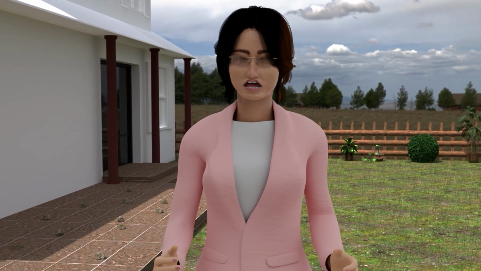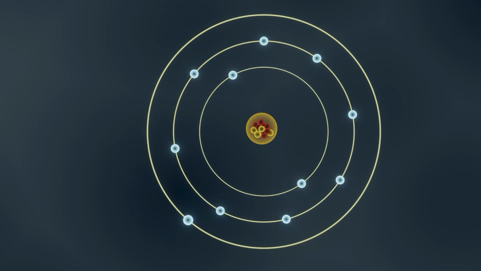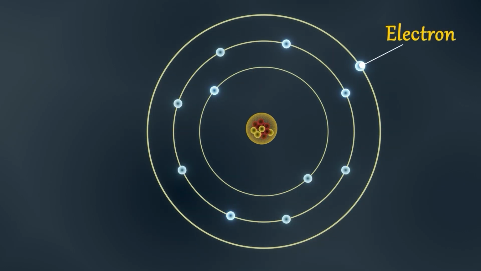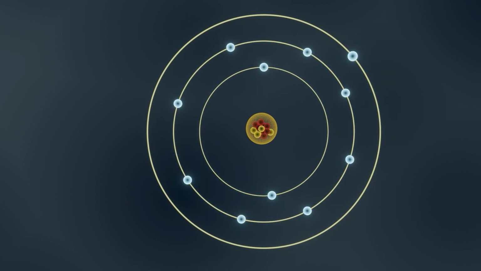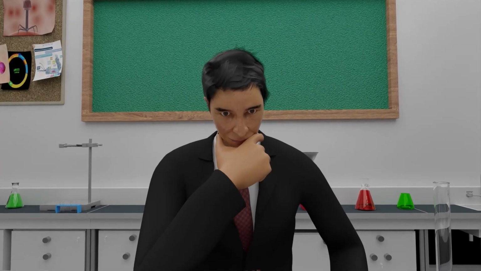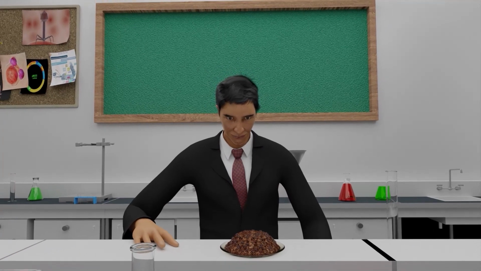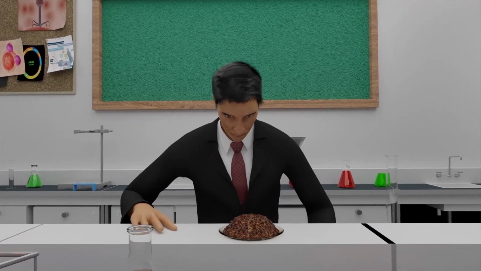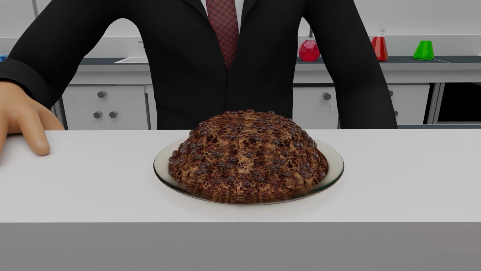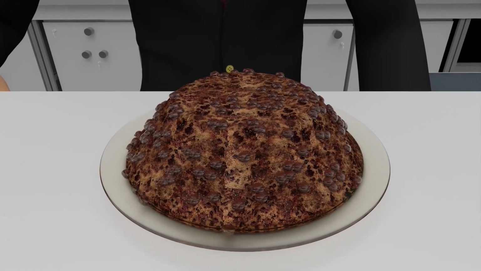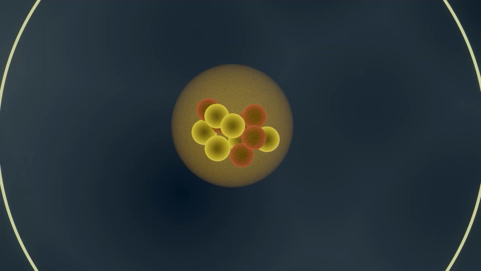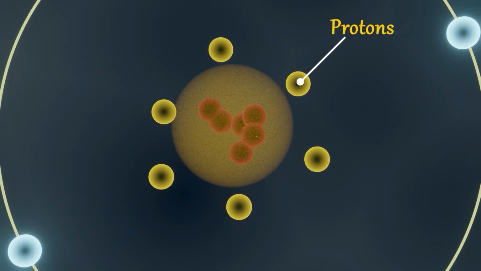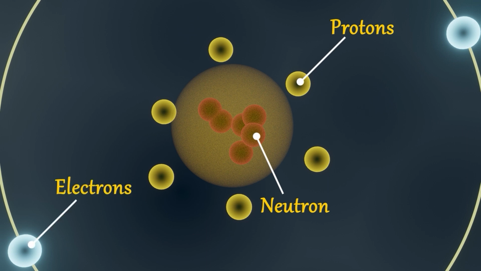But the question was, what is the position of these electrons in an atom? We all know that atoms have electrons, but what is the position of these electrons? According to this model, atoms were thought to be composed of a positively charged pudding with embedded negatively charged electrons resembling plums.